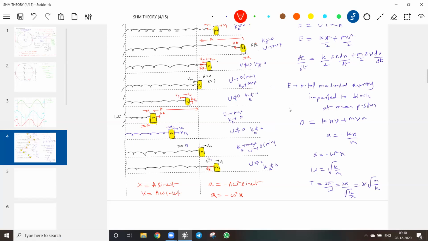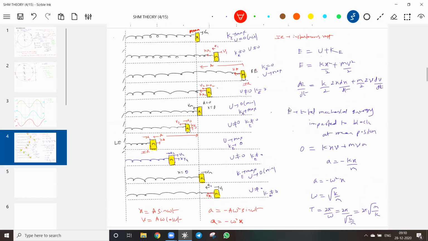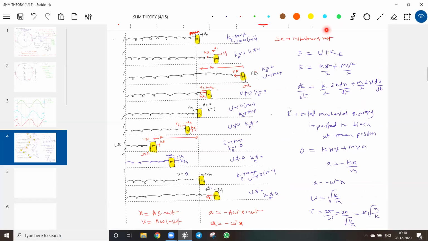Are you getting it? So slowly I'm dragging you to some other concepts using this particular thing. Okay, look at this one. So now we are in a better position. What is the speed of the block after certain time? Put that time t here. Look at the speed after certain time, where it will be.